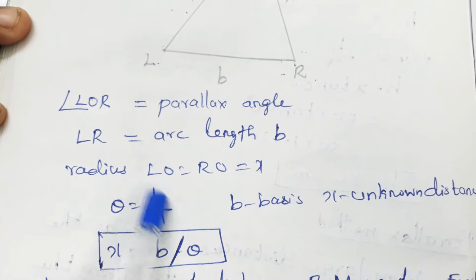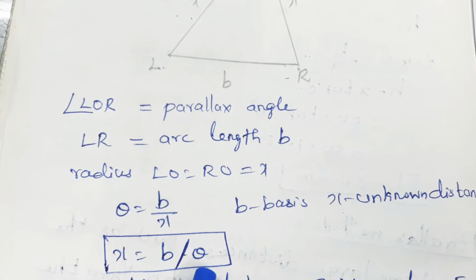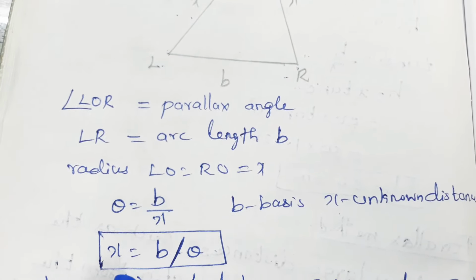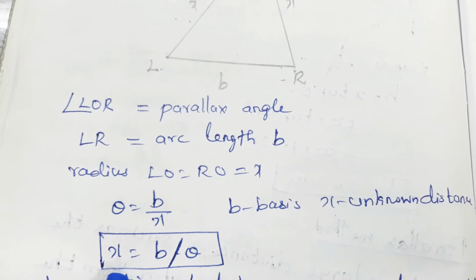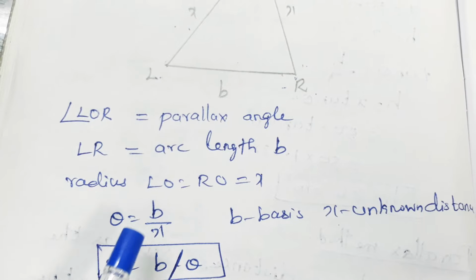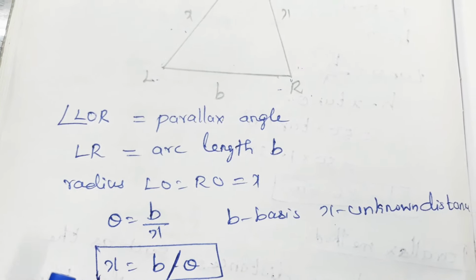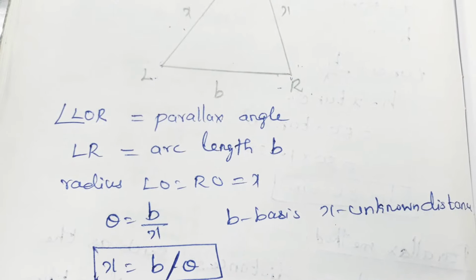So what is the value of X? X is equal to B by theta. This is the formula for measuring the distance using the parallax method. For the triangulation method, H is equal to X tan theta. For the parallax method, X equals B by theta.